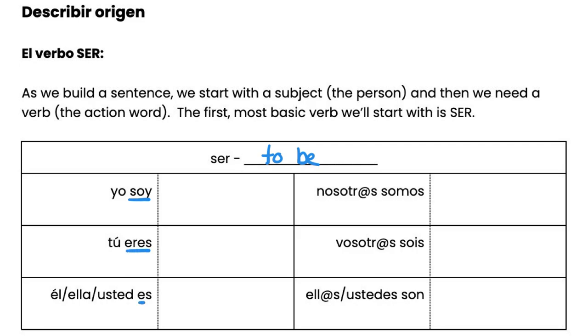So soy, eres, es, somos, sois, and son. So those forms of the verbs only match up with the subjects that they're written next to. So yo soy means I am. Tú eres is you are, and that's the informal you.